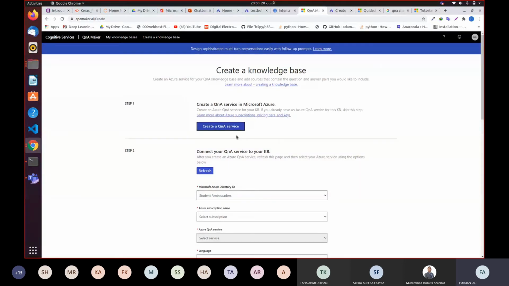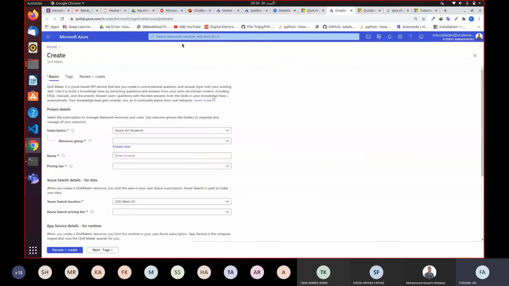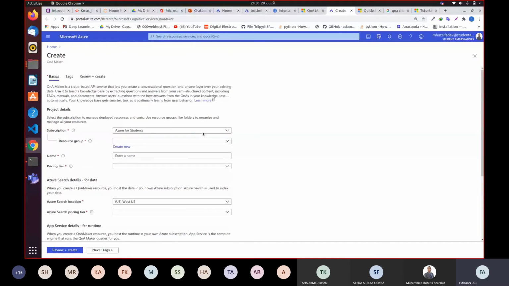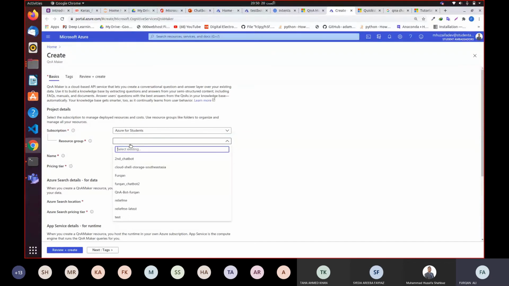Now what do I mean by all these words which I say right now? We haven't created any resources related to the QnA service. So first of all, we have to create resources. So I click this Create a QnA service. It will prompt me to this Azure cloud service, and I'm going to choose my subscription, which is Azure for students. I'm going to choose my existing resource group, which was second chatbot.